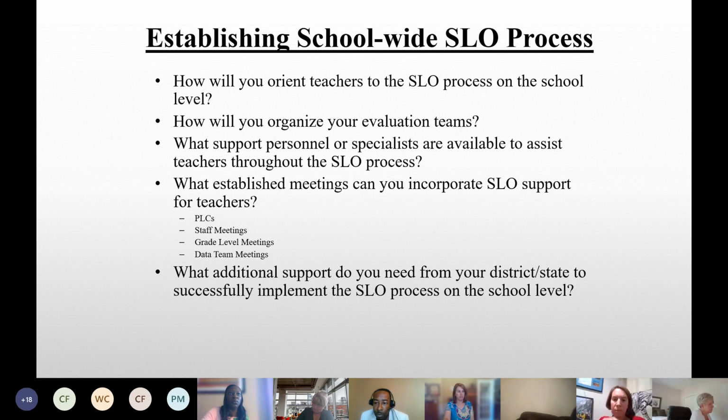Is there anyone having trouble accessing the document? Is everybody clear on this activity? We really want you to take some time here with this activity, because we don't want you leaving today without feeling like you have what you need to implement the SLO process at the school level.